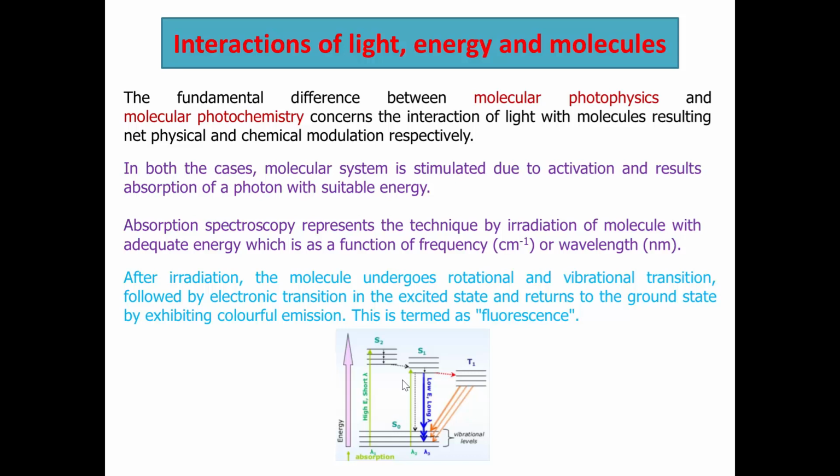It is the interaction of light, energy and molecules. By the absorption of light, the molecule goes from the ground state to the excited state. Then, whenever the molecule returns to the ground state, it emits photon energy. This process is called fluorescence.